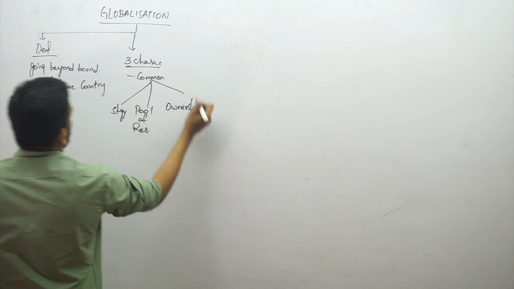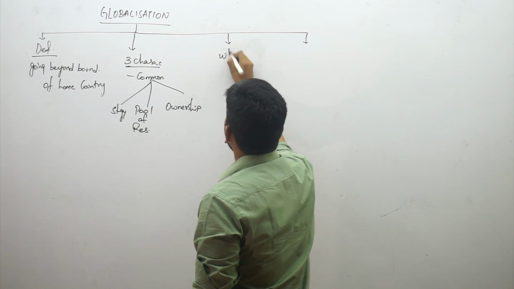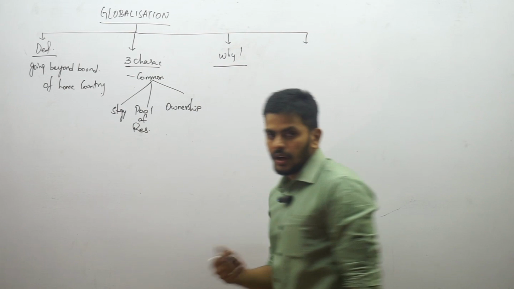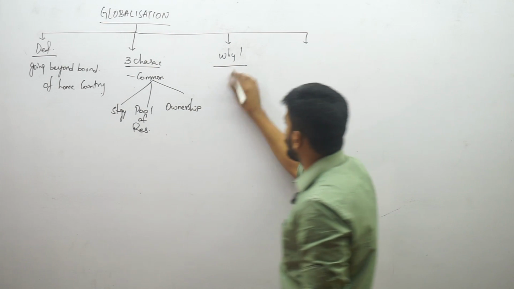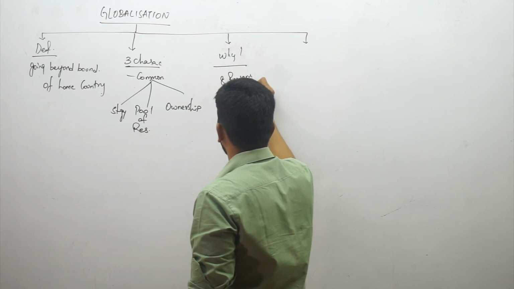Then 2 more concepts to catch up with. Why should we go for globalization?